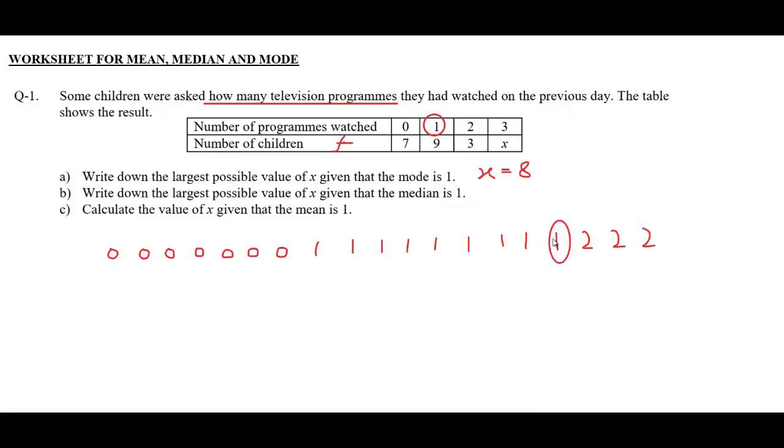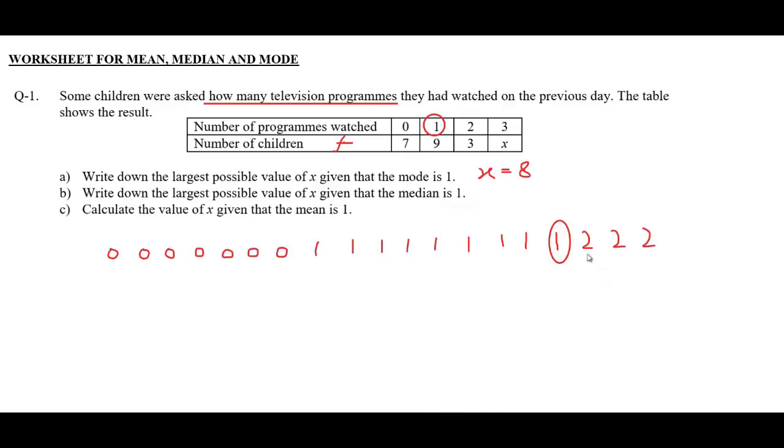If this one is the median, then it will be in the center of the data. So let's see how many values are on the left side of this one. 1, 2, 3, 4, 5, 6, 7, 8, 9, 10, 11, 12, 13, 14, 15. So there will be 15 values on the right side as well.